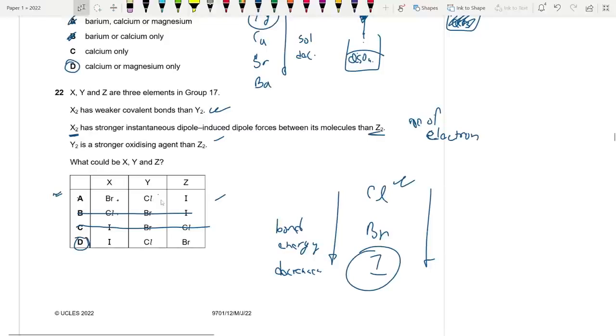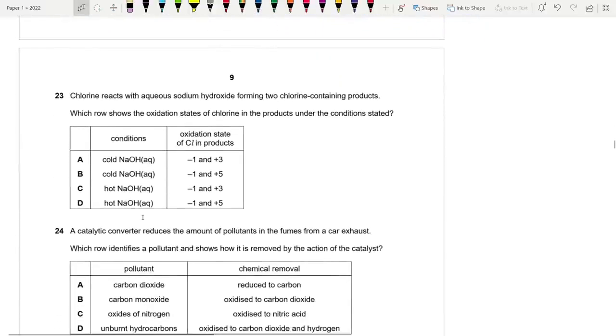This was a bit tricky. 23. Chlorine reacts with aqueous sodium hydroxide to form two chlorine containing products. When chlorine reacts with NaOH in cold conditions, we get NaCl plus NaClO.